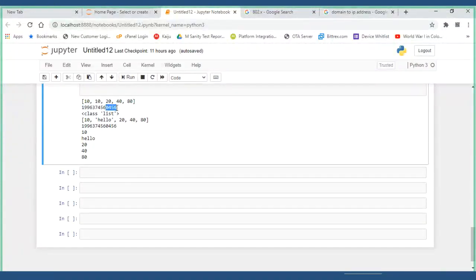It is stored there. Then I modified the list, and one more new element was added. Now, after modifying the list, am I pointing to the same object or not?